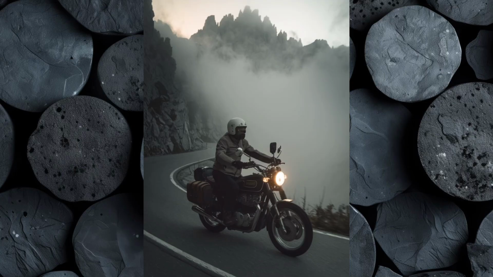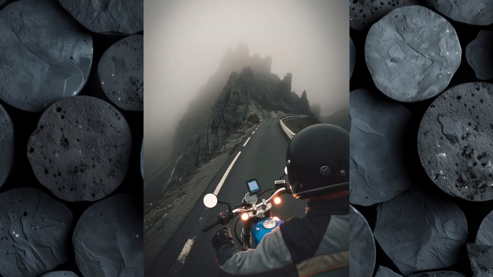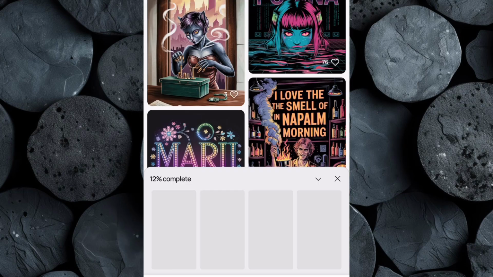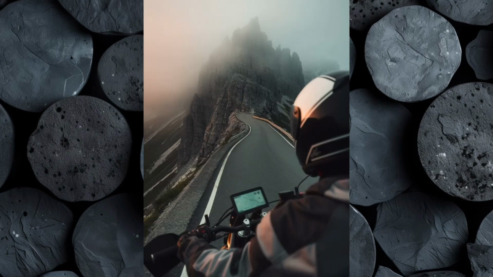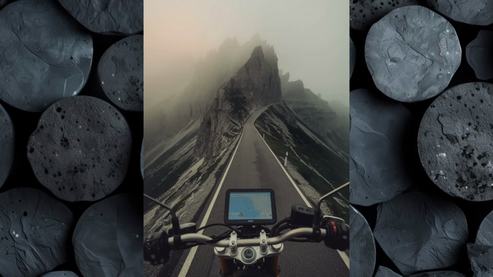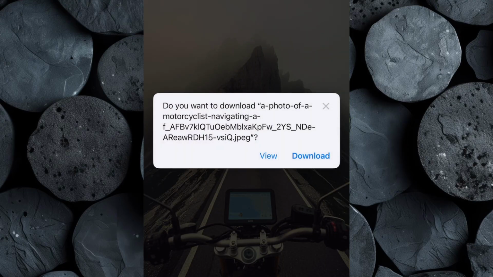Take your time going through them. Sometimes one of the images will be exactly what you're looking for, but if none of them quite capture what you're envisioning, simply regenerate to create another set of variations. You can do this as many times as needed until Ideogram gives you the perfect image that matches your vision. Once you've found the perfect image, download it to your device.